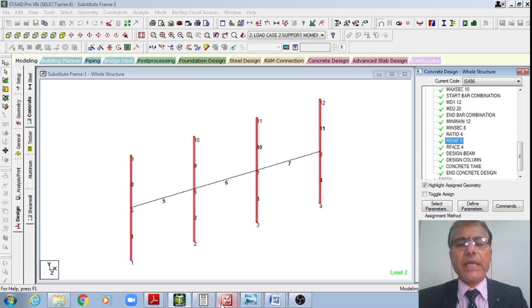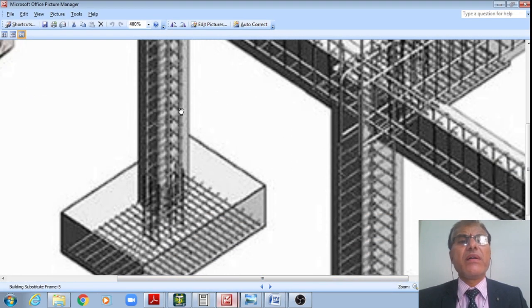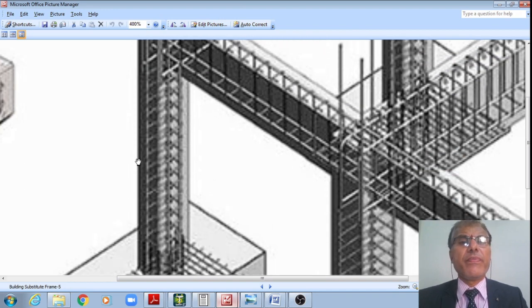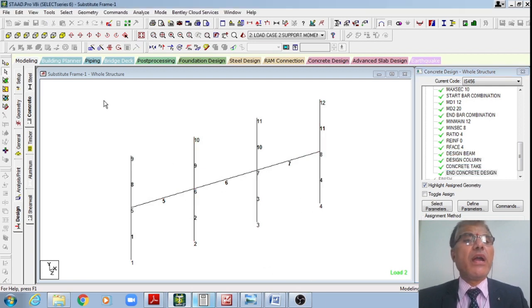And reinforcement 0 means I'm using the tied reinforcement, ties. I'm using ties like this, right? I'm not using the spirals. I'm using the ties in the column, right? Ties or transverse reinforcement or stirrups, right? For these ties, 0 and R face means the reinforcement is provided equally on 4 faces. Then I'm saying design all these beams, 3 continuous beams, as well as these 4 columns, concrete take and end concrete design.